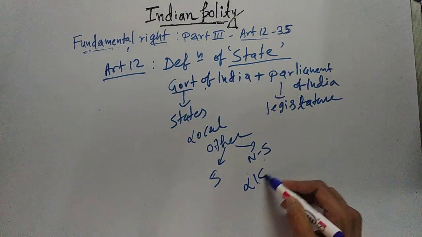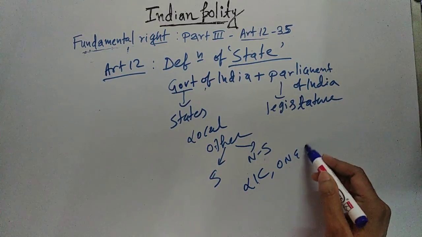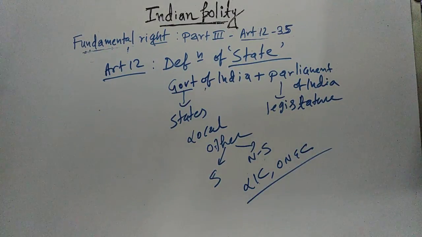For example, LIC, ONGC, these are also under the definition of state mentioned in Article 12.